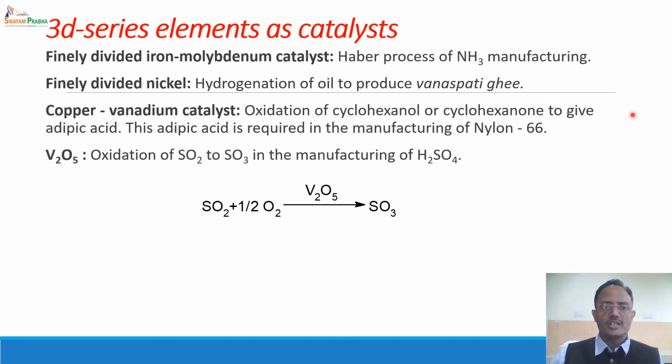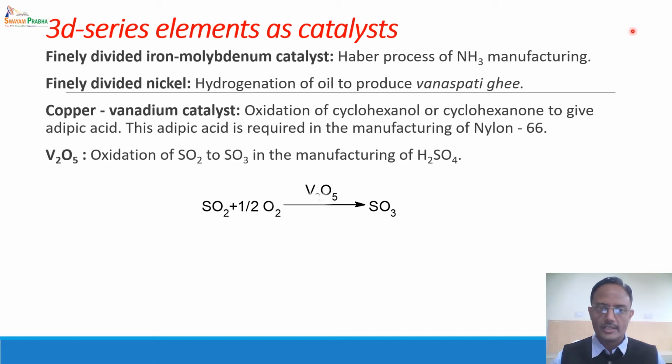Another application is of vanadium in the form of its oxide. This vanadium pentoxide is used in the conversion of sulfur dioxide to sulfur trioxide. And after this oxidation, this sulfur trioxide is converted into sulfuric acid. It means that in the manufacturing of sulfuric acid, this V2O5 is playing a key role.